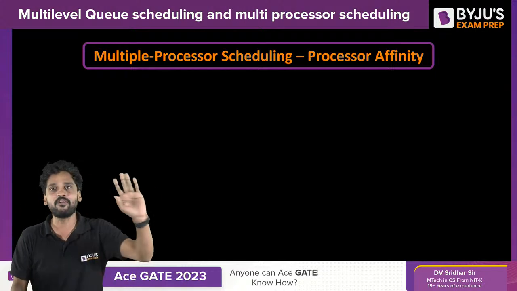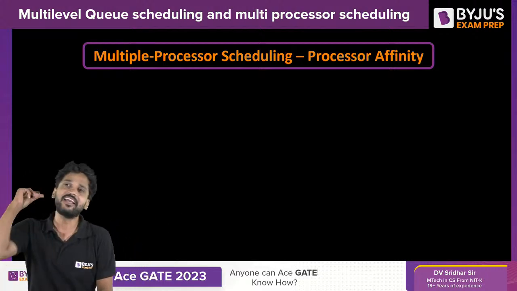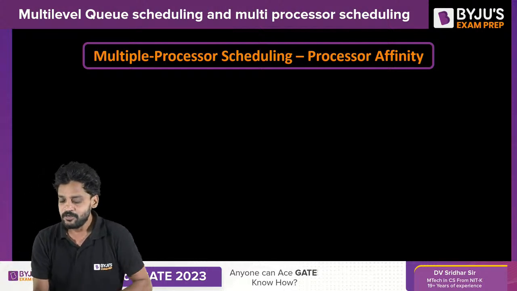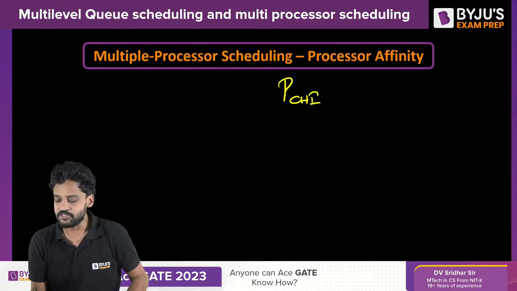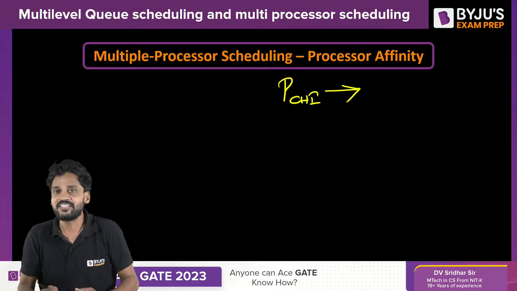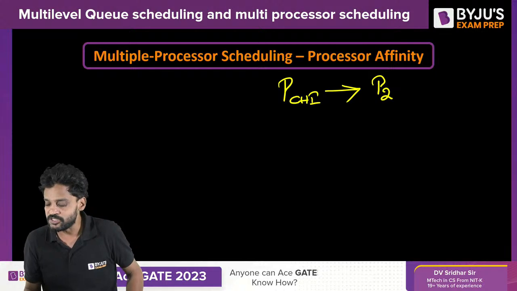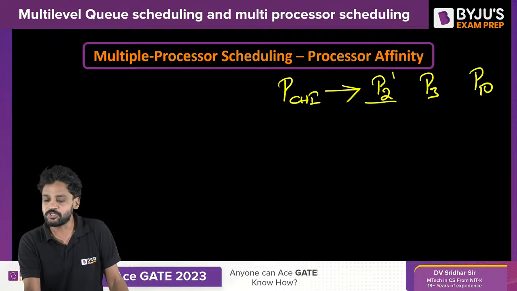There can be n number of processors, right? But among which only a fixed set of processors can be allocated to every process. Let us say the moment process P, CHI gets into the system, it will be assigned with a fixed set of processors. What are those? It can either execute in processor P2 or processor P3 or processor P10. That's it. Initially, it will be given to processor P2.